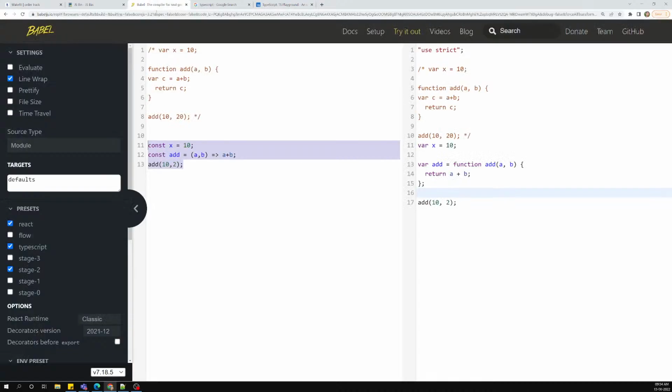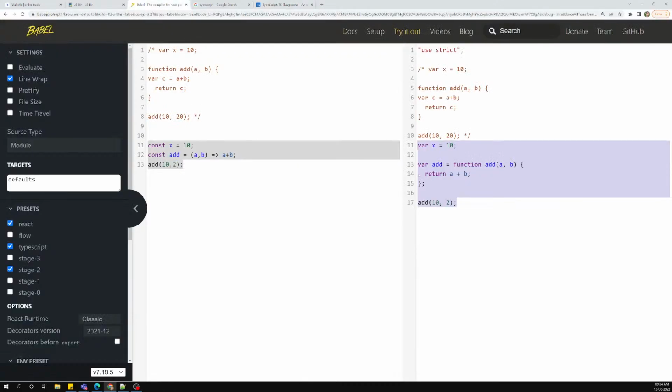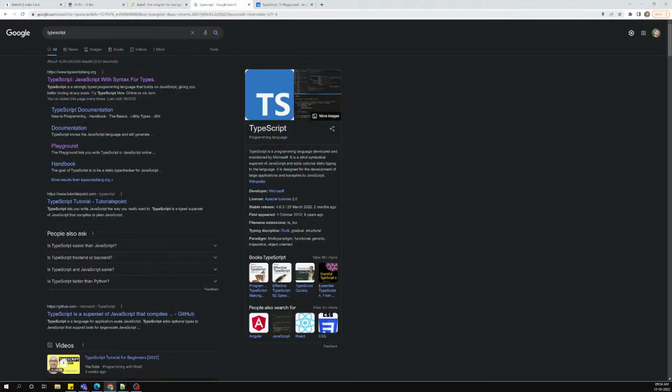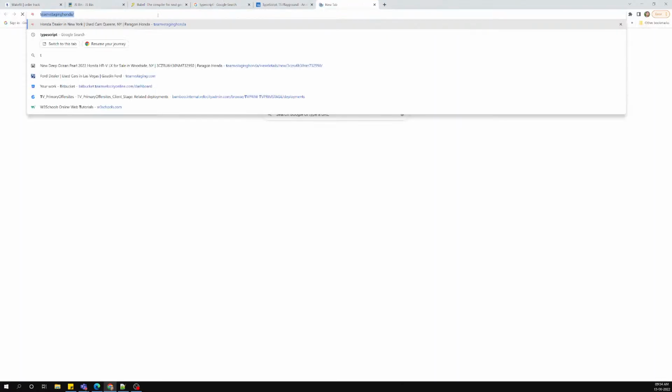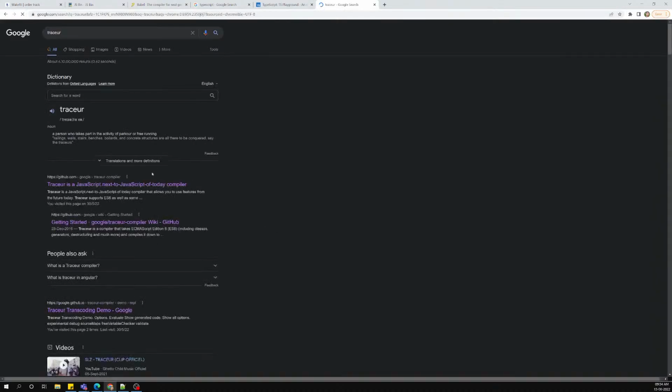So the same thing, what is the output the Babel compiler has given? It has given the same way only. Okay. But here it is removing the spaces and all those things, but here it is trying to maintain the spaces and all those things. Okay, that is a different thing. But one and the same only we are getting. And we have another thing also, something like Traceur or something. I don't know the exact name. Yeah. So this is the compiler.